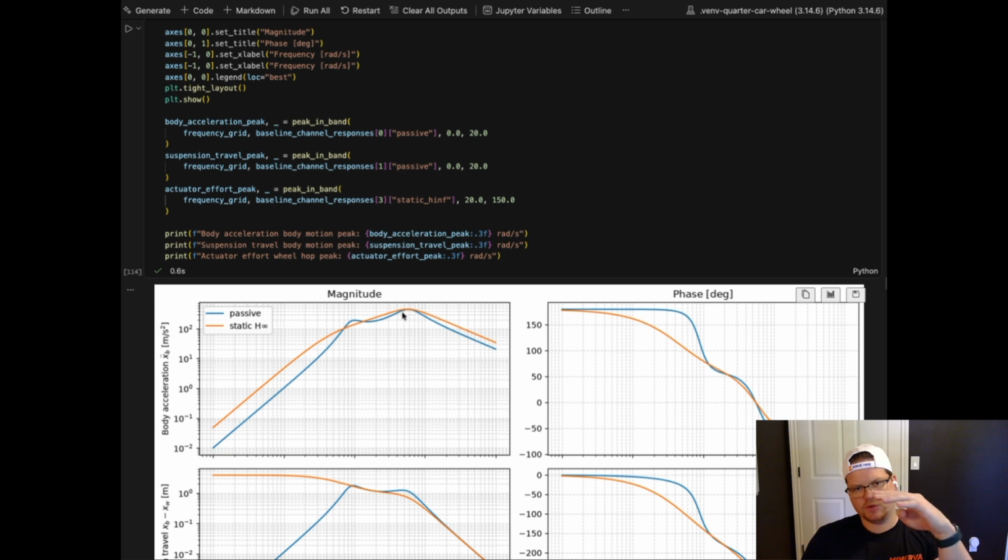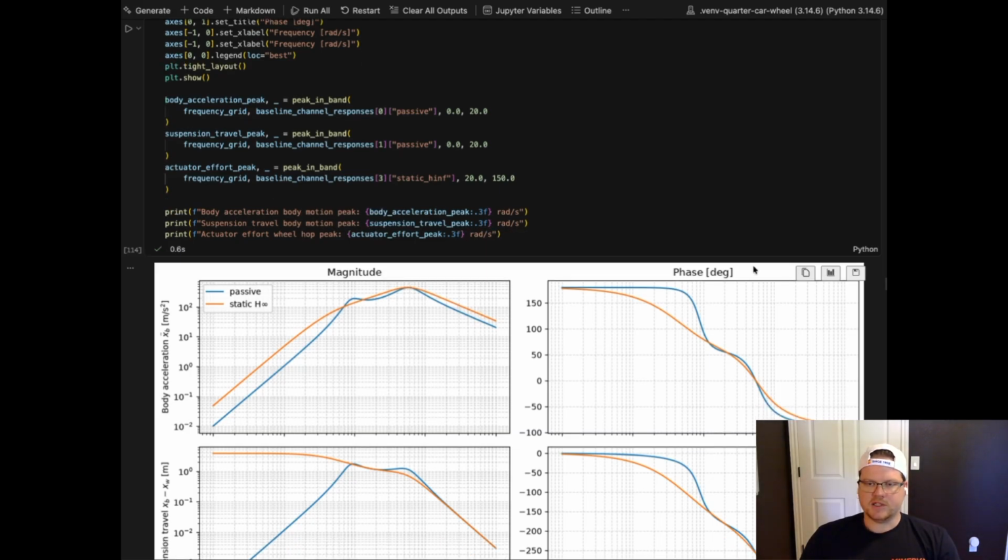So we're getting a smoother ride through this peak here, and then it basically peaks out here like the passive and then rolls off. And then we can essentially see a lead effect here with the passive body acceleration, whereas the static H infinity is lagging that response, and then we kind of trade off towards the higher end of the frequency spectrum. So when we start shaping it, we'll have more tuning knobs here to shape what the magnitude is, which is more important. And then the phase gives us the indication of whether it's leading or lagging.